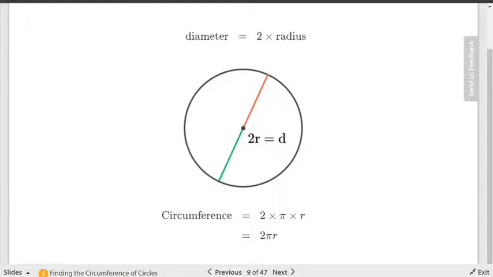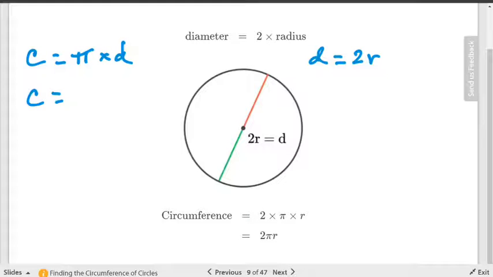Now, if you think about that, then that allows us to write the circumference formula in terms of the radius. Because remember that circumference is pi times the diameter. And diameter is the same as 2 times the radius. So that also means that circumference is pi times 2 times the radius.